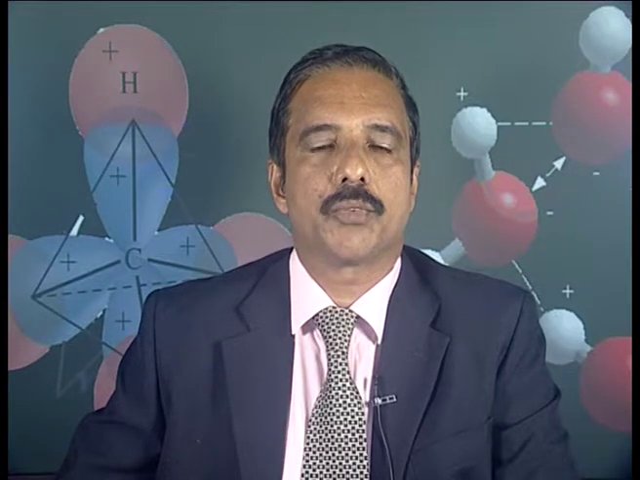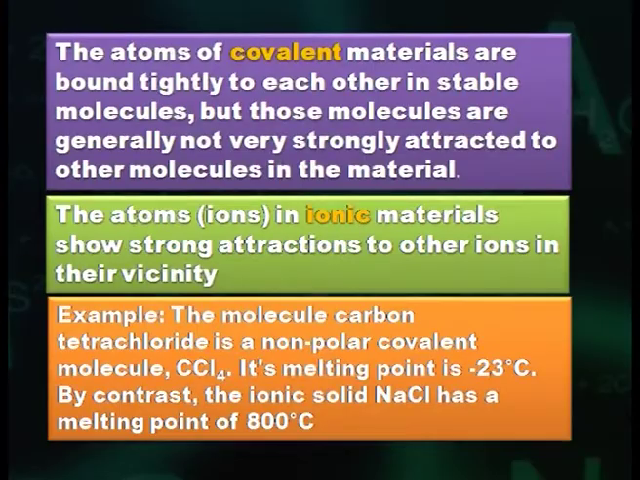Because of the nature of ionic and covalent bonds, the materials produced by those bonds tend to have quite different macroscopic properties. The atoms of covalent materials are bound tightly to each other in stable molecules, but those molecules are generally not very strongly attracted to other molecules in the material. On the other hand, the atoms or ions in ionic materials show strong attractions to other ions in their vicinity. This generally leads to low melting points for covalent solids and high melting points for ionic solids.